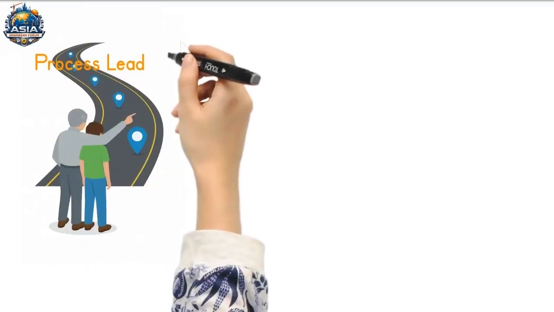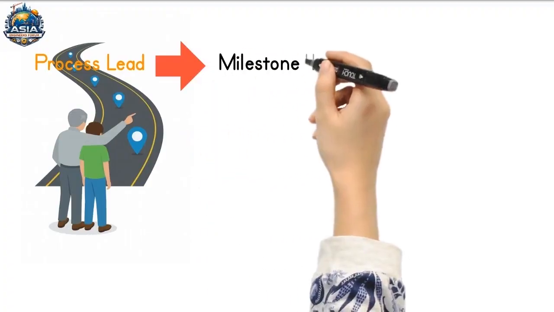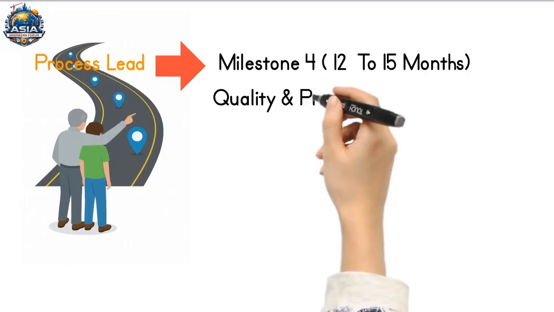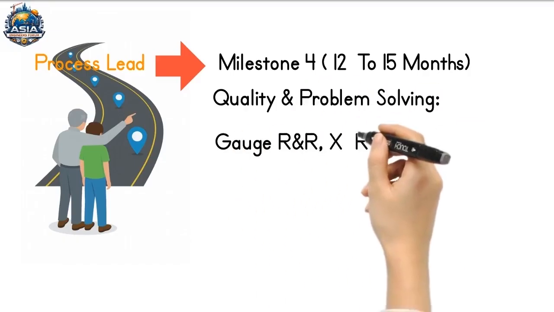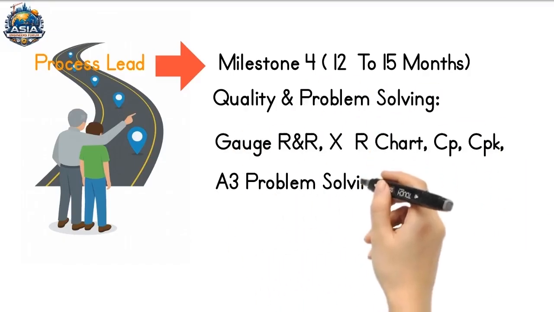Milestone 4, 12 to 15 months, quality and problem solving, gauge R&R, XR chart, CP, CPK, A3 problem solving, 5Y analysis and MSA.